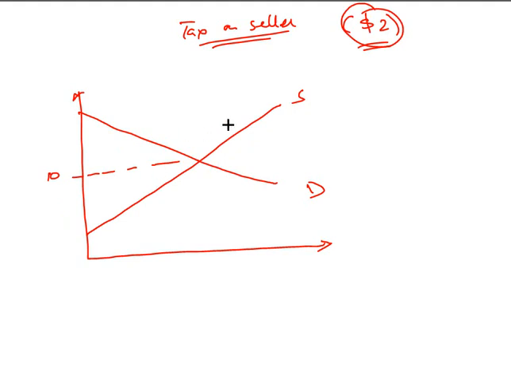What will happen because of this tax? The seller will increase its price by 2, or what we say is the marginal cost of the seller for each unit will increase by $2. So its supply curve would shift upward by $2, because there will be an increase in cost. We will get a new supply curve. This is the supply curve, and this is the supply curve plus tax, the new supply curve by adding this $2 as the tax.